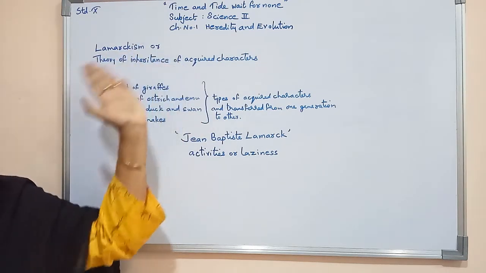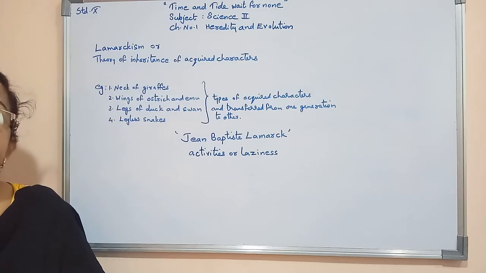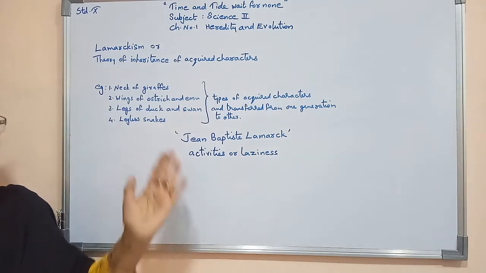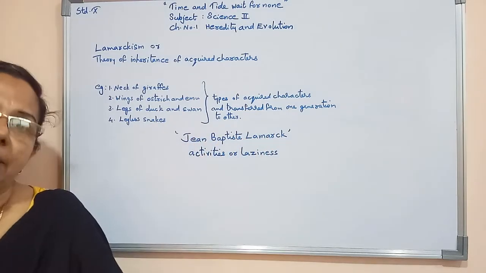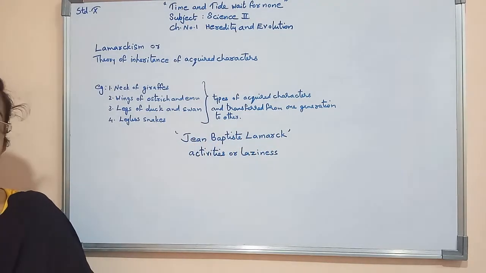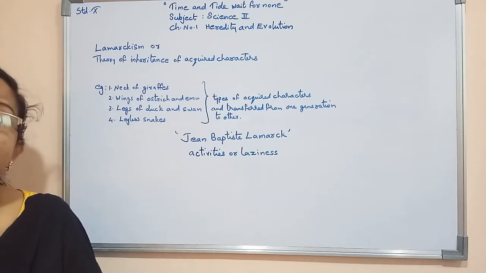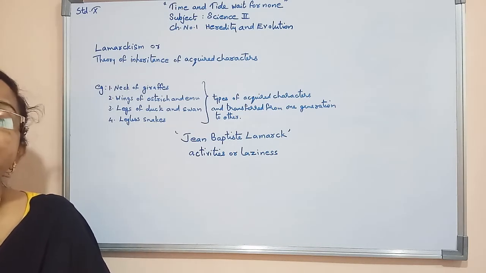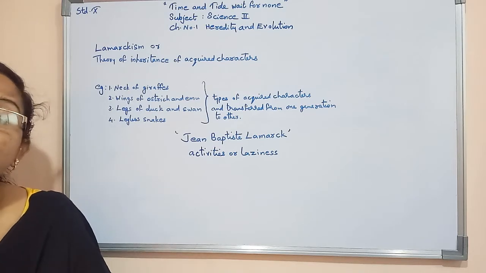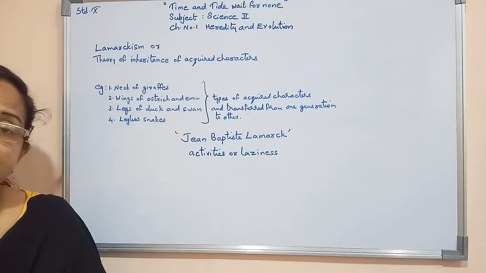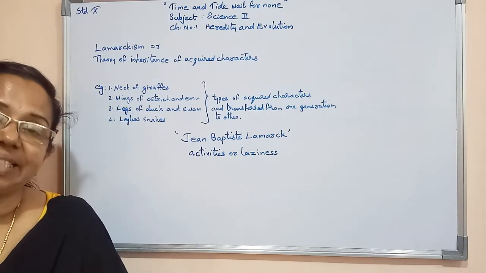This theory was proposed by Jean-Baptiste Lamarck. Now he said that the organisms acquired such characters because of two factors. One is because of their activities, other thing because of their laziness.